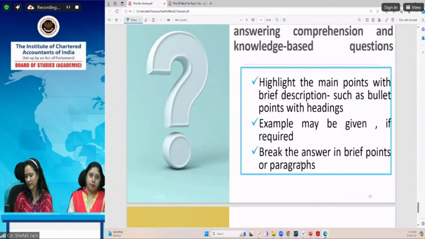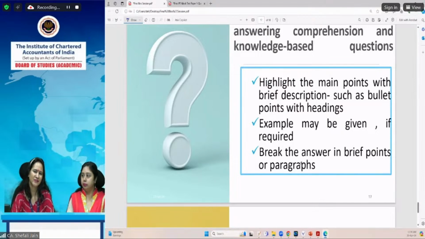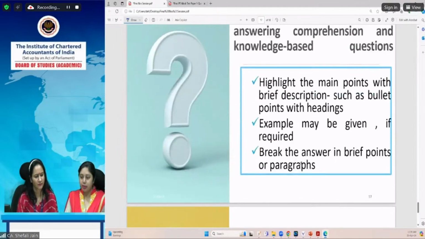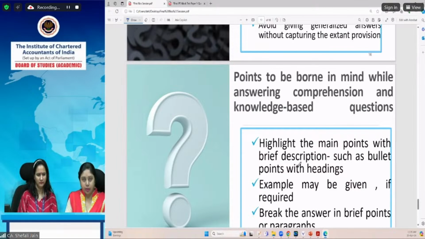Whatever marks the question carries, say 5 marks, and the applicable points are 8 or 10, then you can write any 5 points or any 4 points, depending upon the marks. You can answer the question as per the requirement of the question.